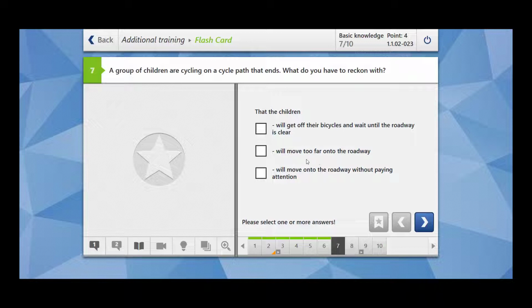Will move too far onto the roadway? This can happen if the cycle path has been ended. Maybe they will move too far onto the roadway. They may enter into your lane. Will move onto the roadway without paying attention? This is also correct. For children, you could anticipate any kind of behavior.